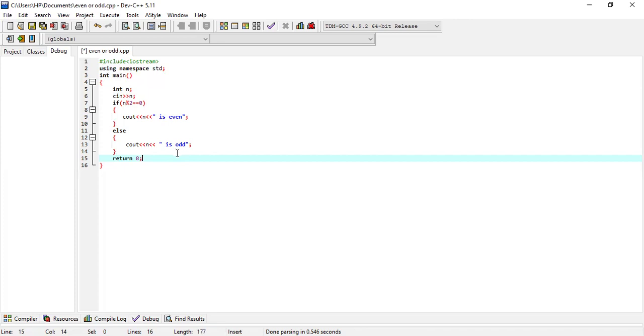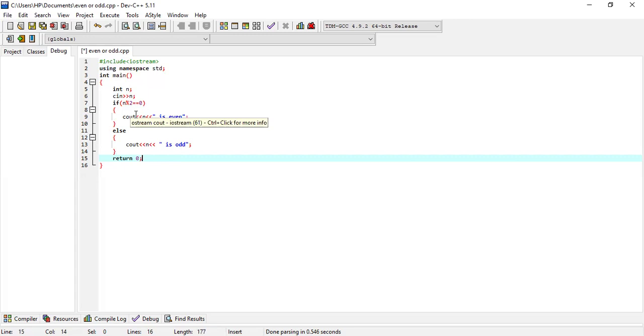So here first we are checking the condition under the if part. So when the condition under the if part is true, then only the statement under the if part will be executed. Otherwise, the statement under the else part would be executed. So if our input would be 6, then 6 is divided by 2.